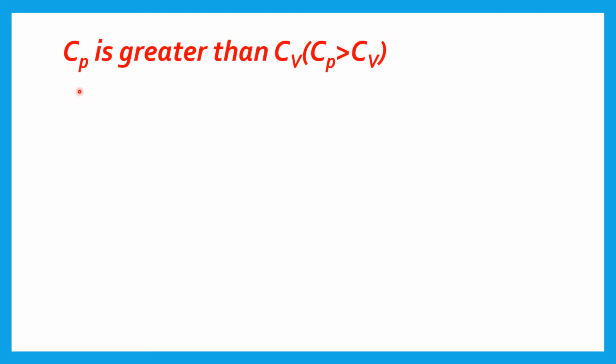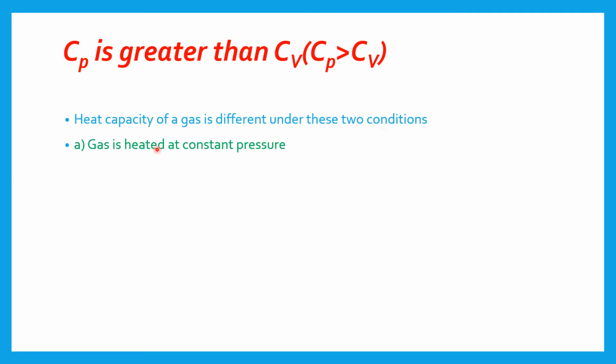We will show Cp is greater than Cv. Heat capacity of a gas is different under these two conditions, one at constant pressure, the other at constant volume. Suppose we take the first case, gas is heated at constant pressure. Then the gas is allowed to expand.